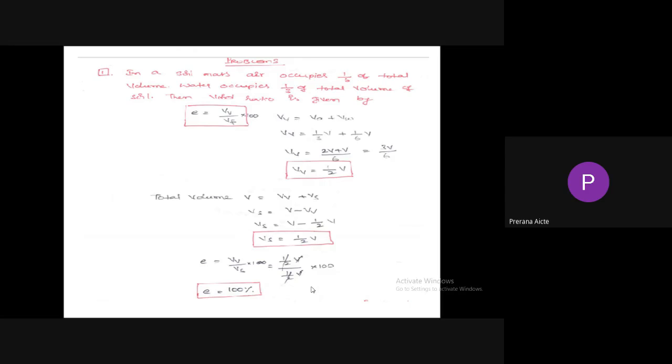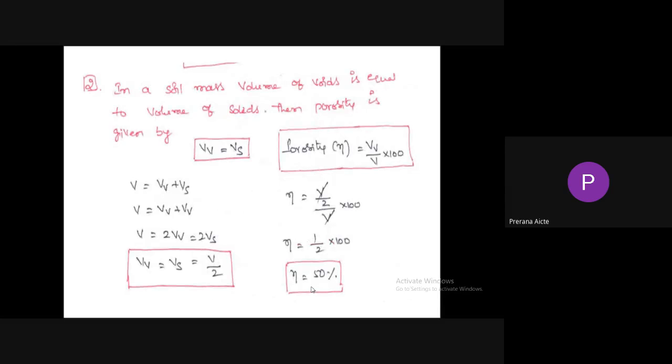Now total volume is equal to the sum of volume of voids and volume of solids. So volume of solids is equal to total volume minus volume of voids. Finally we get volume of solids is equal to half of the total volume. Now coming to the initial equation, void ratio is equal to volume of voids to the volume of solids. Volume of voids is half of the total volume, and volume of solids is half of the total volume. So after cancellation, the void ratio is equal to 1, that is 100%. So another great question.